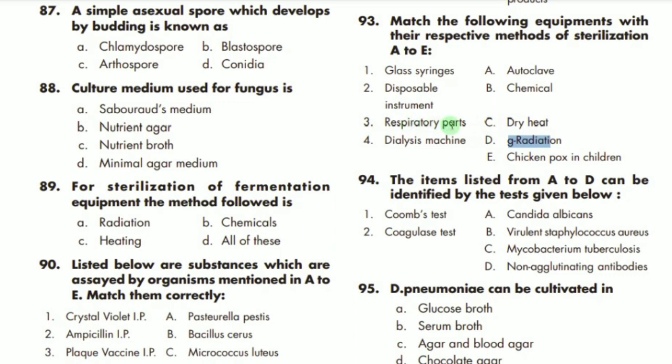Respiratory part. What is respiratory part? So remember guys, respiratory part is actually the chicken pox in children. Okay. Dialysis machine is what? So dialysis machine is actually chemical. B is the correct option.